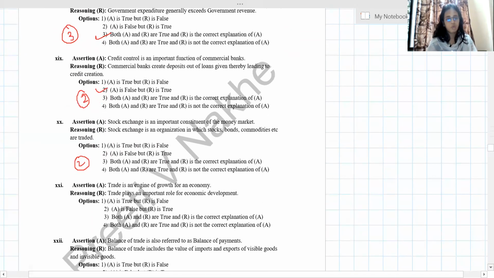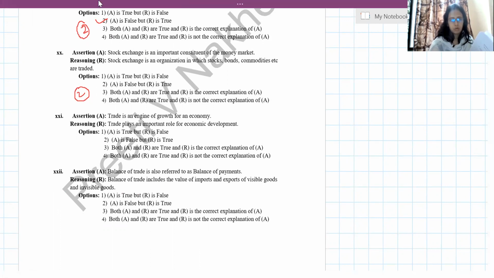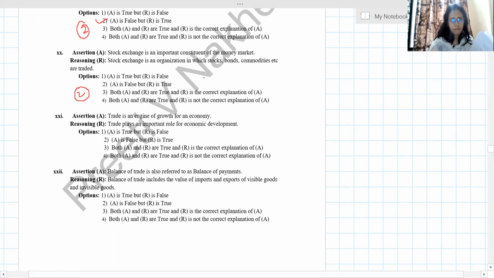Next, trade is an engine of growth for an economy. Tenth chapter. Yes, correct. Then, trade plays an important role, yes, it plays an important role in economic development. That's why we call it the engine of growth. So my answer is, what happened? My answer is the third one.